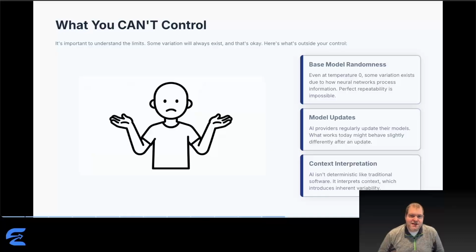Context interpretation introduces inherent variability. AI isn't deterministic like traditional software. It interprets meaning from context, and interpretation always involves uncertainty. Understanding these limitations sets realistic expectations. You're aiming for functional consistency, outputs that work the same way and serve the same purpose, even if exact words vary.